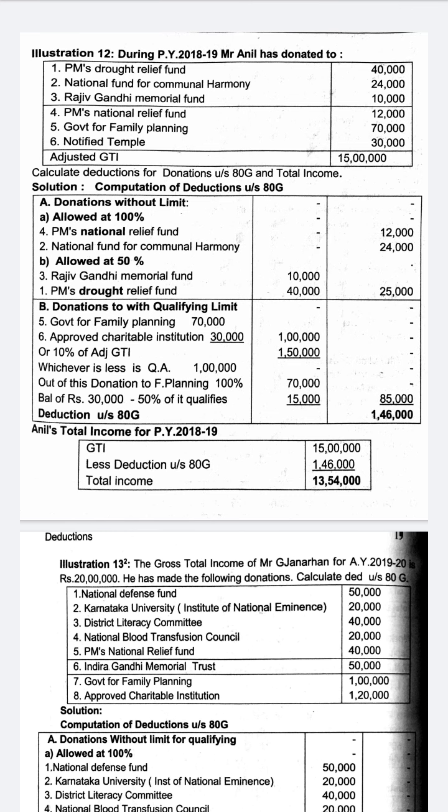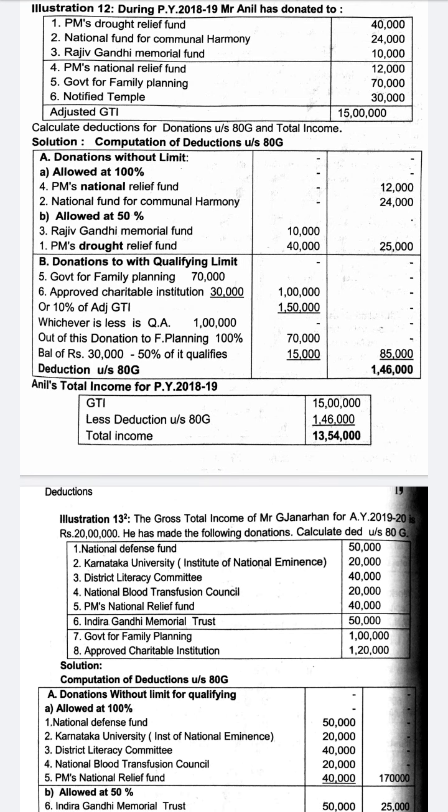So 50% with limit, there are 5. And 100% with limit, there are only 2: family planning and the Indian Olympic Association. 50% without limit, there are 4: PMDRF, Rajiv Gandhi Foundation, Jawaharlal Nehru Memorial Fund and Indira Gandhi Memorial Trust. And the remaining all will come under 100% without limit.